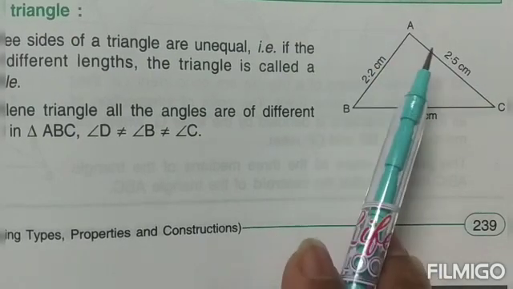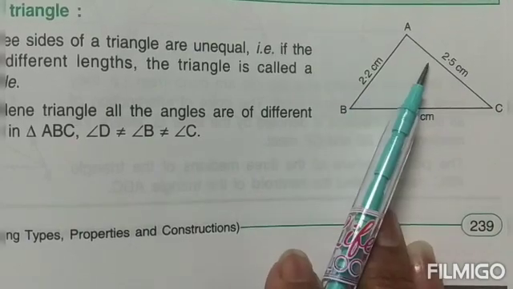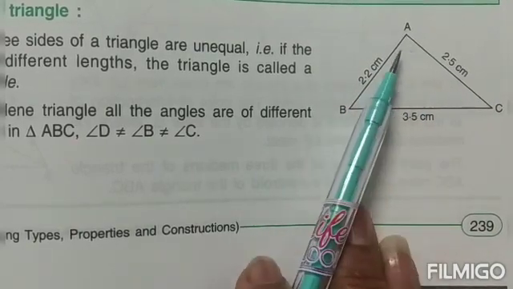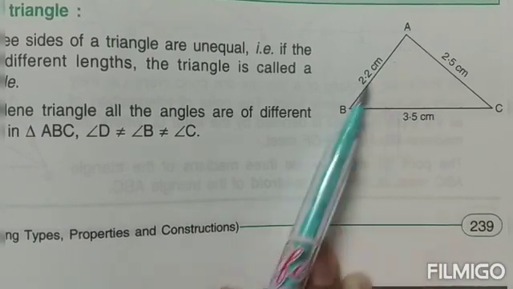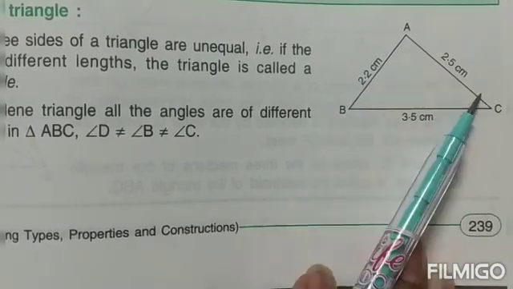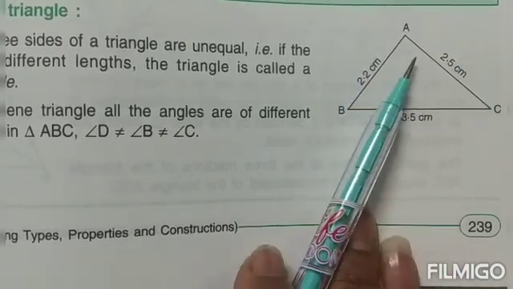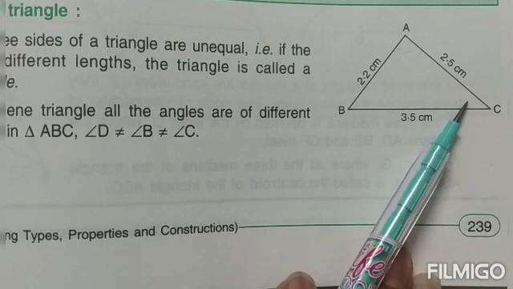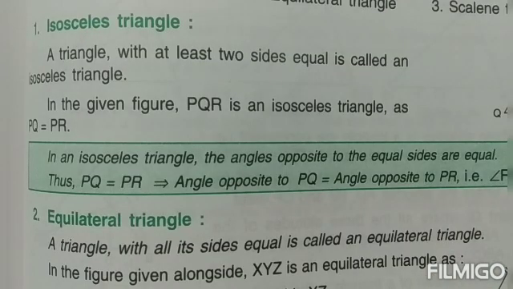Have a look at this figure, children. See, the measurements of the various sides are all different, children. And in such a triangle, if we look at the interior angles, the measurements of all the three interior angles are also different. So neither the sides are the same in this, nor the angles are the same in a scalene triangle. This is the first kind of triangle.